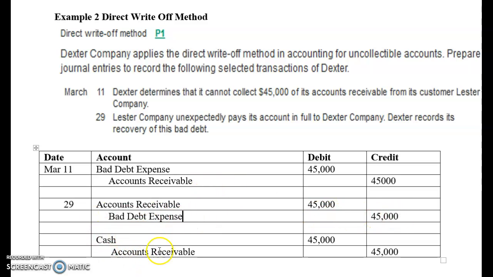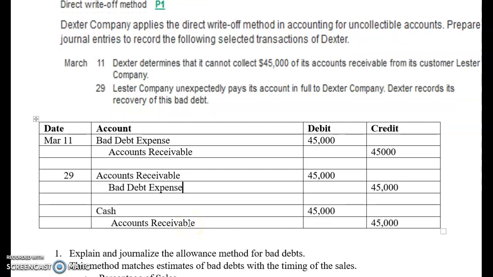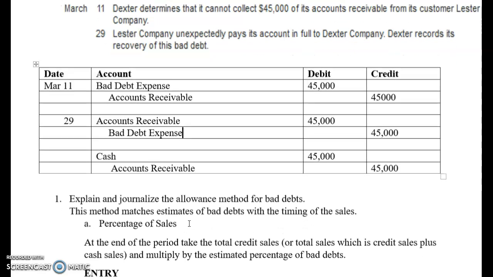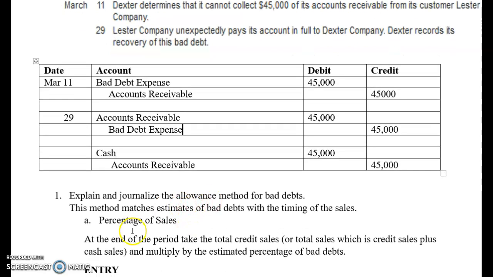And then we record the collection of the receivable just like we normally would if the account had never gone bad, never gotten behind. We debit cash, credit accounts receivable. And that's it. And then in the next video, we'll start looking at the allowance method, which follows the matching rules, and I think it's safe to say it's the preferred method.